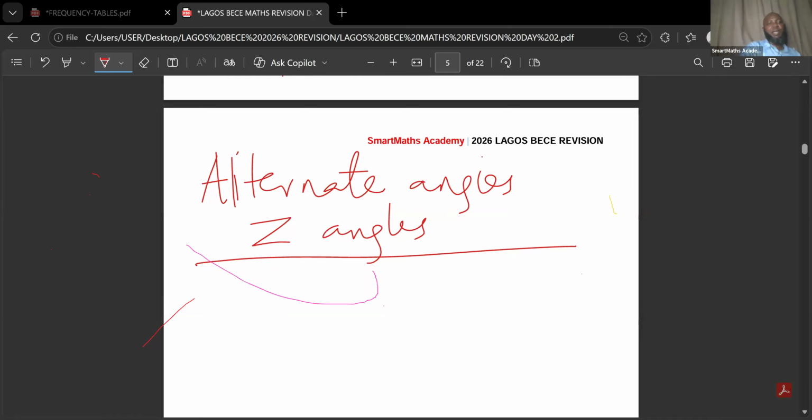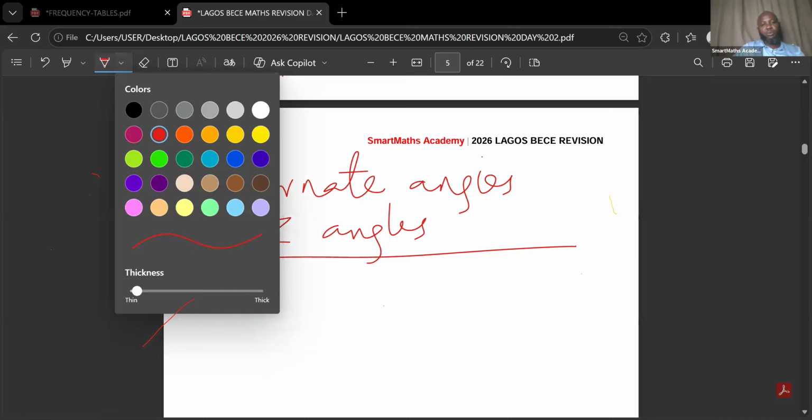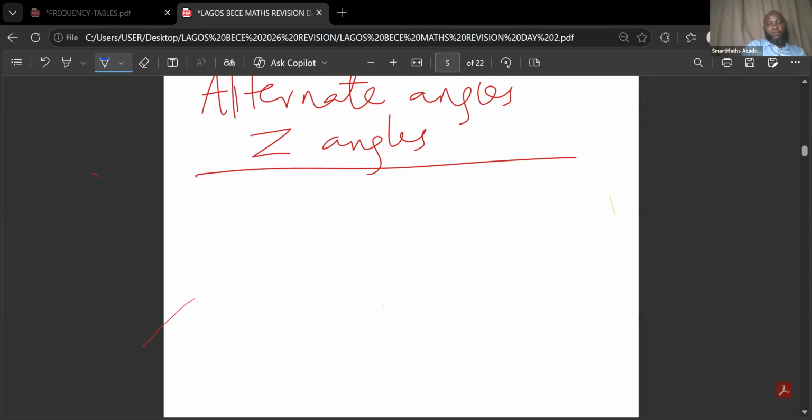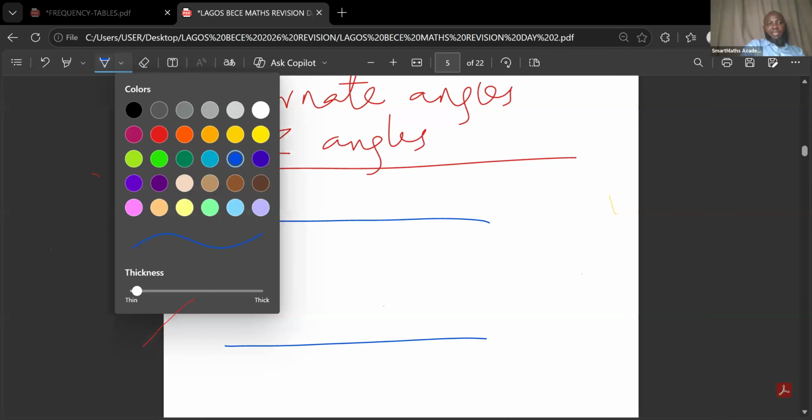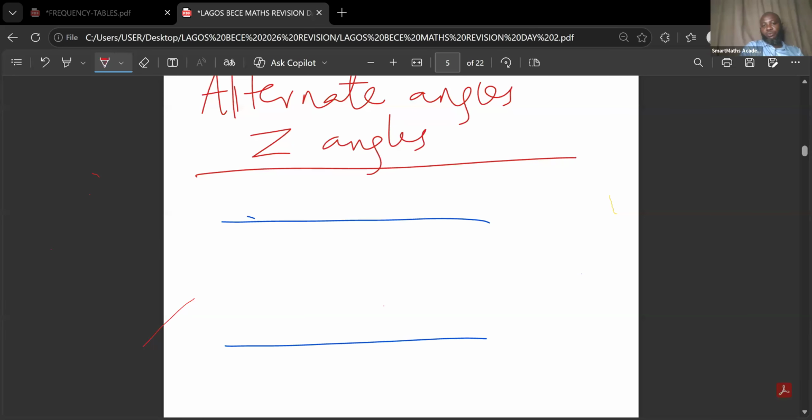How do we identify that? Very, very simple. So we have parallel lines like this. As the lines are, we cannot conclude that they are parallel until you see arrows on them. If you don't see arrows on them, they are not parallel. So let's say we have a transversal here. We now have an angle here. Okay, let me use another color.